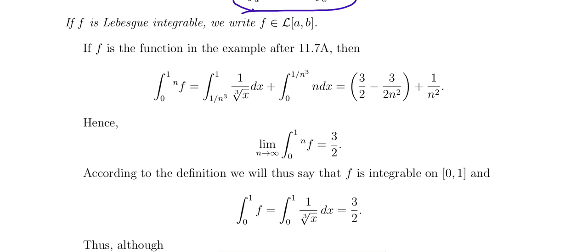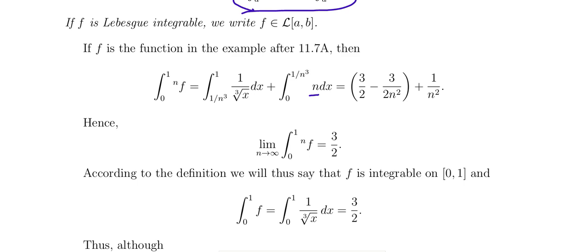So this is the function for 1 by n cube to 1, 1 by cube root of x. There we looked at 1 by 4, 0 to 4, that is okay, 4 f of x. When we take n, 1 by n cube to 1, 1 by cube root of x, 0 to 1 by n cube, that is, there 1 by 4 will not come, it is 1 by 64, that is 0 to 1 by n cube, that is called the n f of x dx. n into dx.